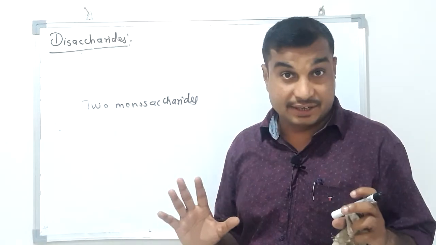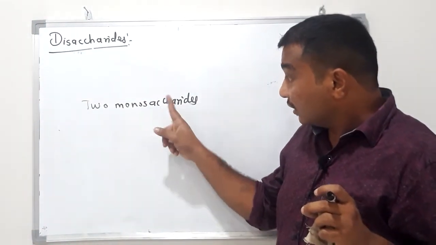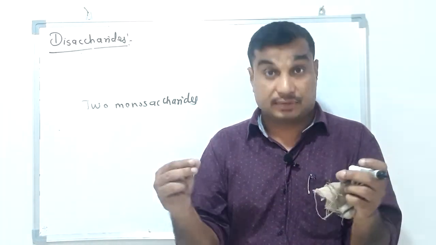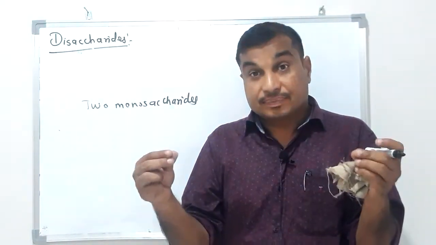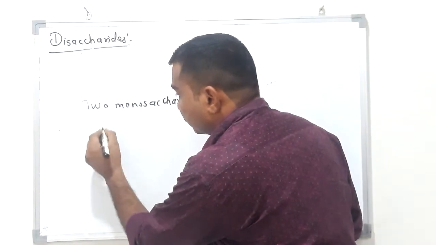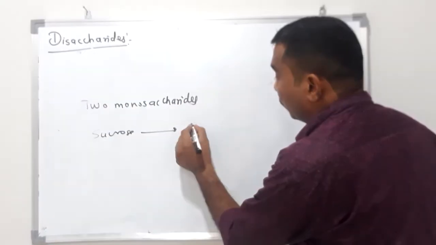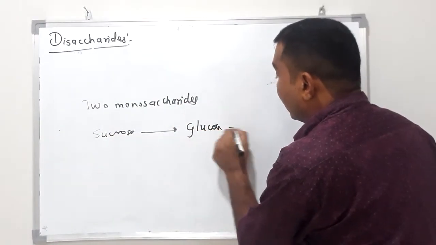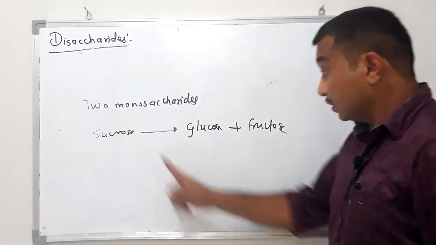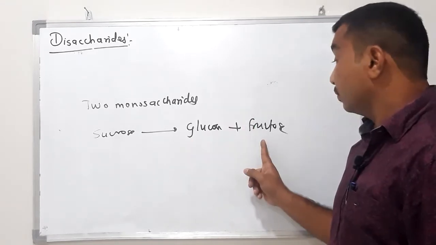So how are these monosaccharide molecules present? They are linked to each other. Suppose sucrose gives 1 molecule of glucose and 1 molecule of fructose. What does it indicate? This sucrose is made up of 1 molecule of glucose and 1 molecule of fructose.